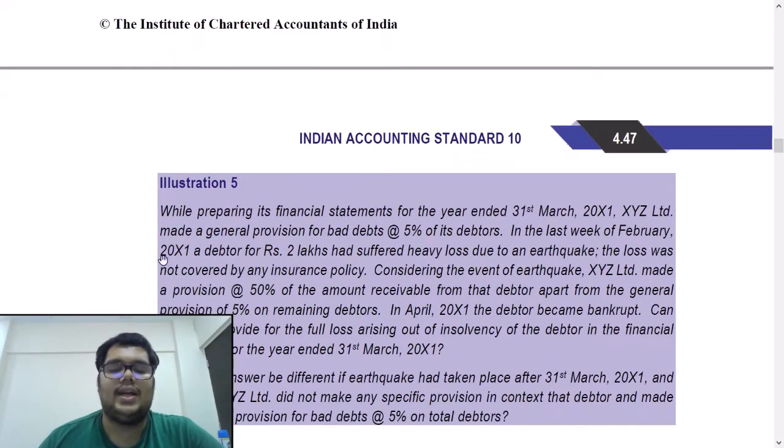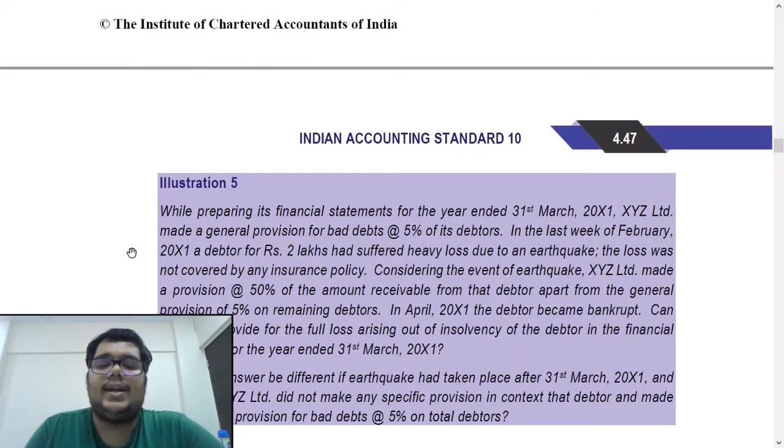Illustration 5, let's read. While preparing its FS for the year ended 31st March X1, XYZ Limited made a general provision for bad debts at 5% of its debtors. In the last week of February X1, a debtor for rupees 2 lakhs had suffered heavy losses due to an earthquake. The losses were not covered by any insurance policy. Considering the event of earthquake, XYZ Limited made a provision at 50% of the amount receivable from that debtor, apart from the general provision of 5% on remaining debtors.